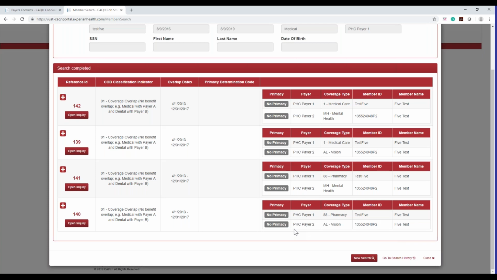Yes, and I just got somebody else that says they use WCF as well. So just to clarify, this is all being housed in the portal. So this will all be housed in our system. So you'd have to go ahead and do both. And this, again, would be shared with the other payer because whatever you download in WCF may or may not be shared with other payers in our COB Smart portal. But this, again, would be a separate system, and it would be downloaded to CAQH, and we would be housing it here on our servers in our database. Okay, thank you.